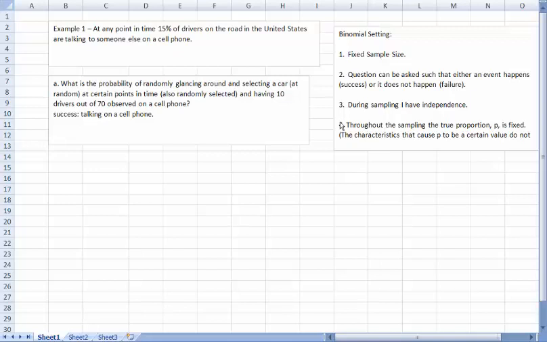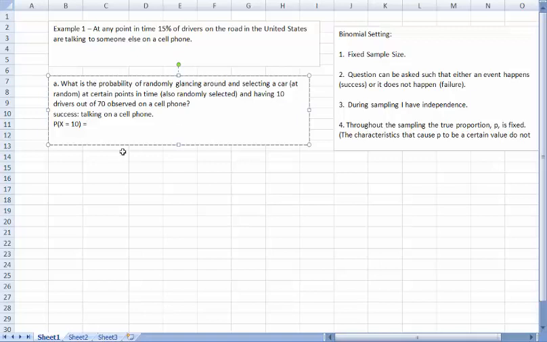Okay, so now I realize that I have a binomial situation. Let's get down to it. I'm going to let X define the number of successes I witness, and what I want is X equal to 10. What's the probability of this happening?